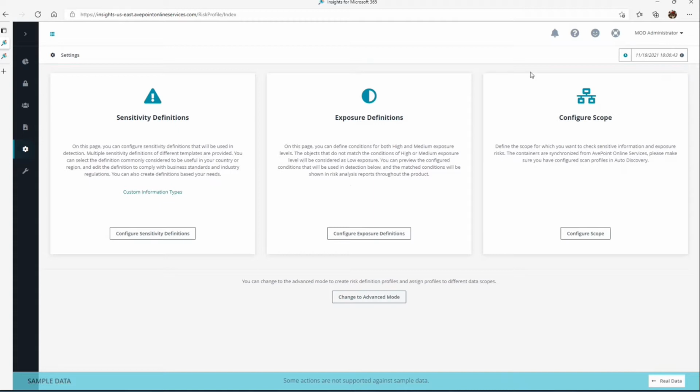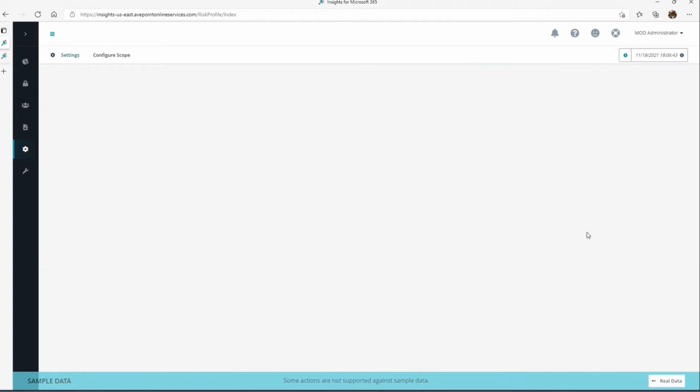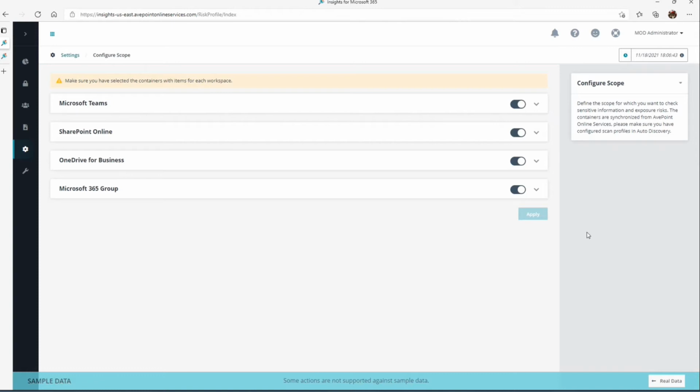And now the final piece is, where do we want to focus this insight or get this insight information from within the different objects that we're collaborating with inside of Microsoft 365? For example, Teams.